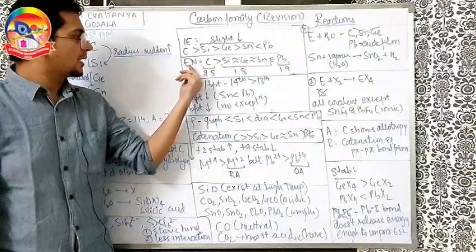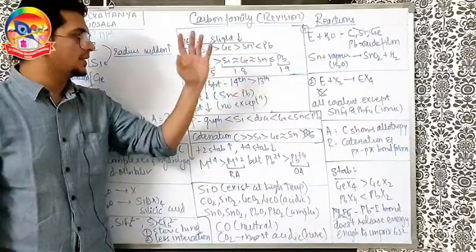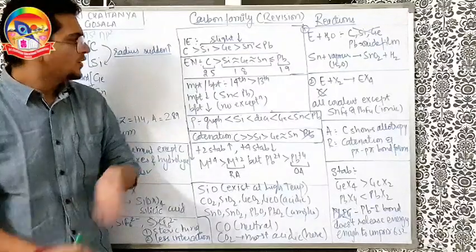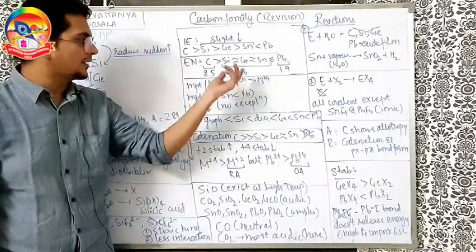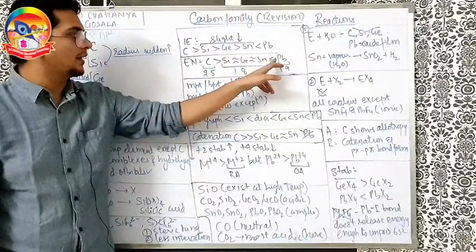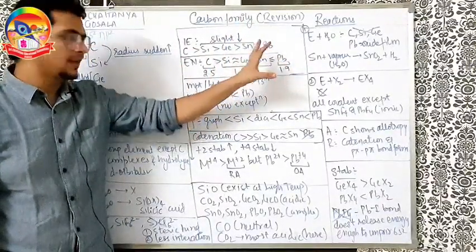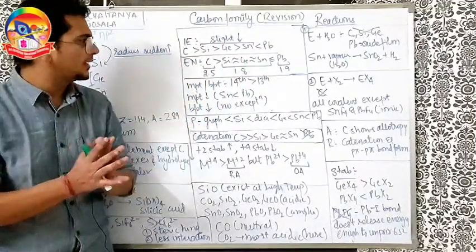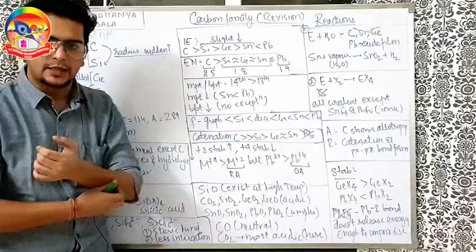Electronegativity also, carbon has the maximum, silicon to tin is approximately the same. In fact, lead also you can take as approximately the same. You don't have to remember this data, I just wrote 1.8, 1.9 so that you can understand why I am writing greater than or equal to, because it is approximately the same as per the Pauling scale value. So carbon is higher than silicon and the remaining all of them have the same electronegativity.